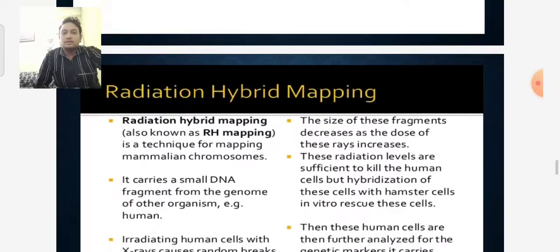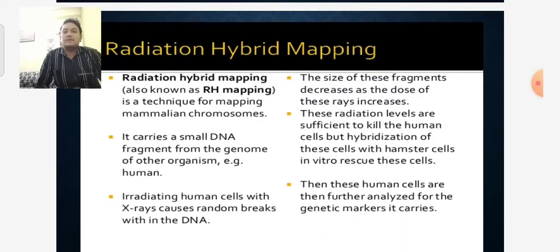Another technique is radiation hybrid mapping, also known as RH mapping. It is a technique for mapping mammalian chromosomes. So this technique is used especially for mammalian chromosome mapping. It carries small DNA fragments from the genome of other organisms.